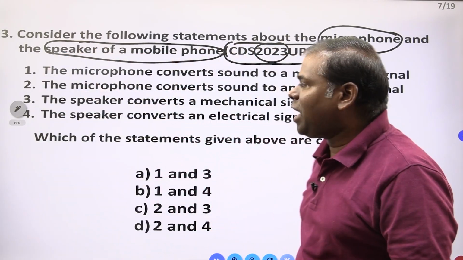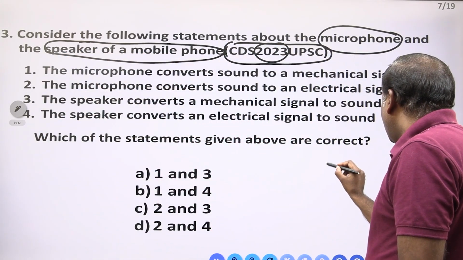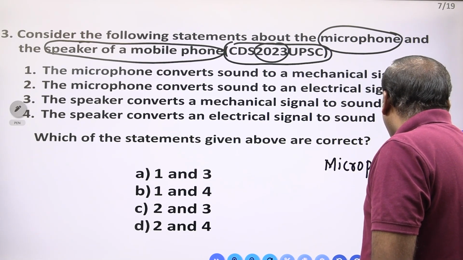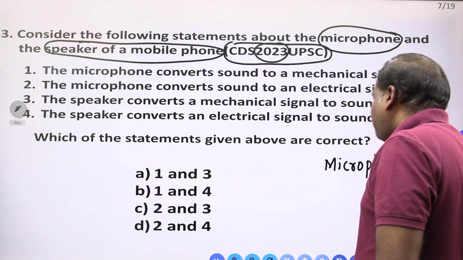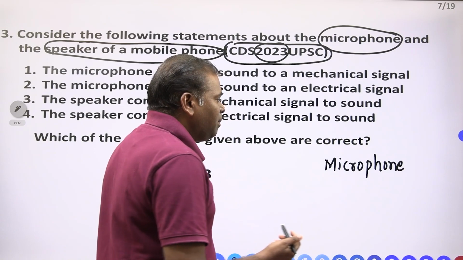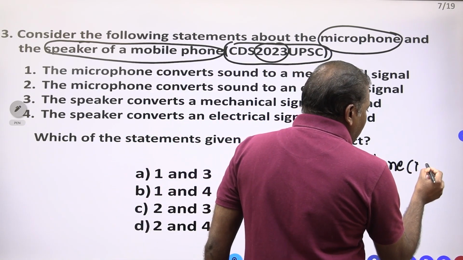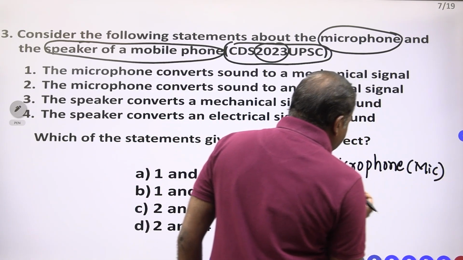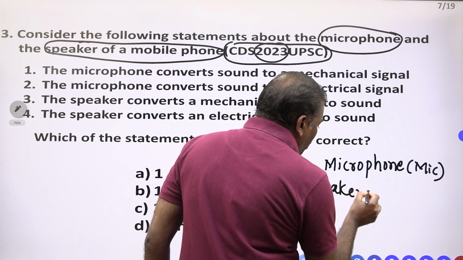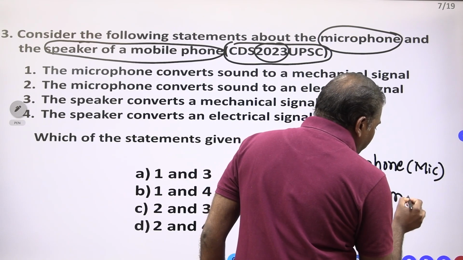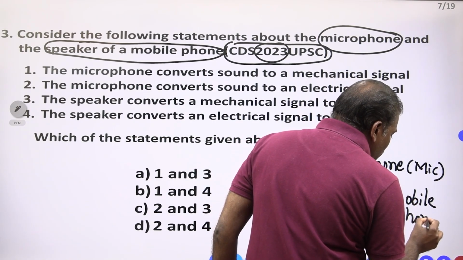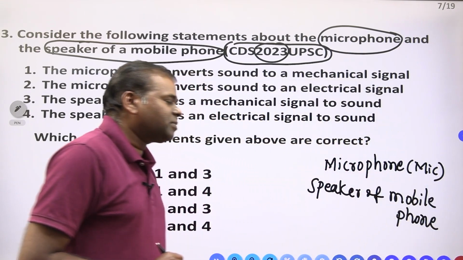They are giving two objects. One is the microphone. Suppose this is the microphone, right? Microphone is nothing but the mic. Next, the speaker of a mobile phone.